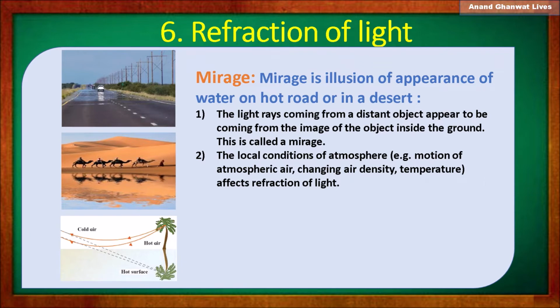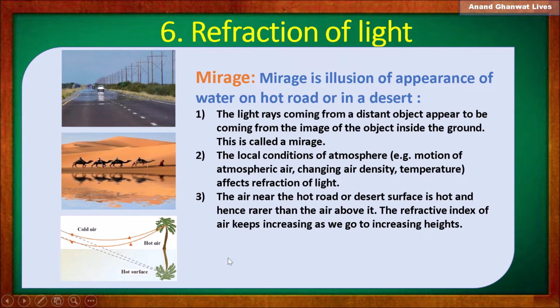The refraction depends on the local atmospheric conditions like motion of atmospheric air and changing air density. The density of air changes continuously with the temperature, or air is moving here and there. So motion of air is important, and temperature at that place is also important. These are the factors which affect the refraction of light.